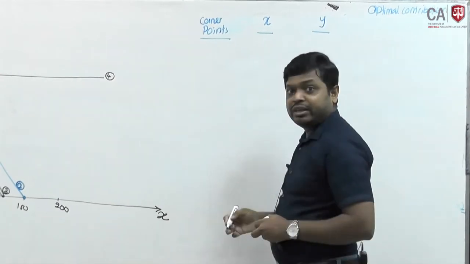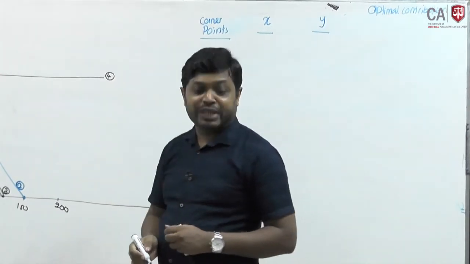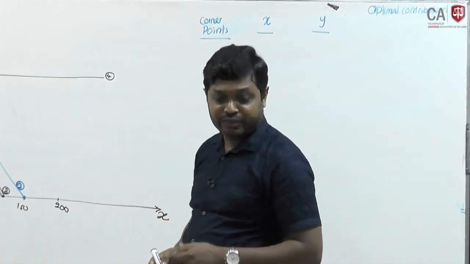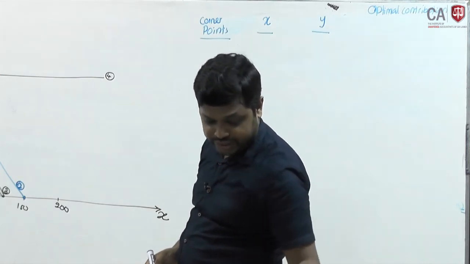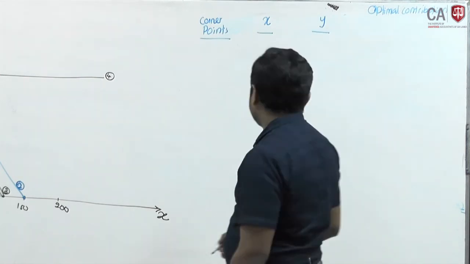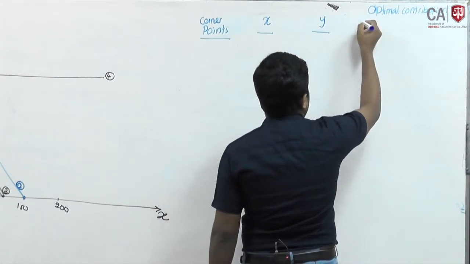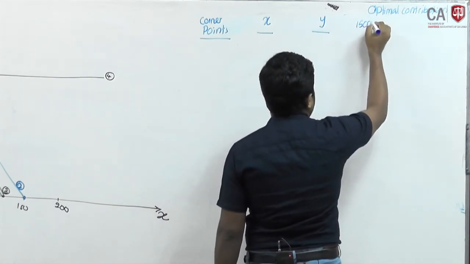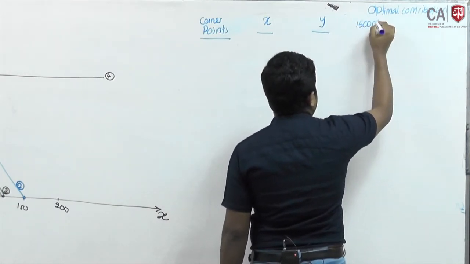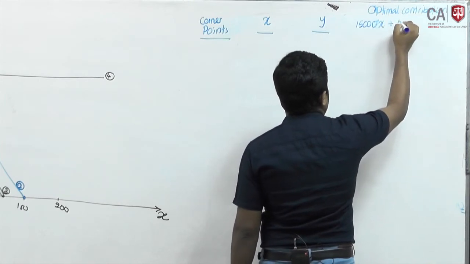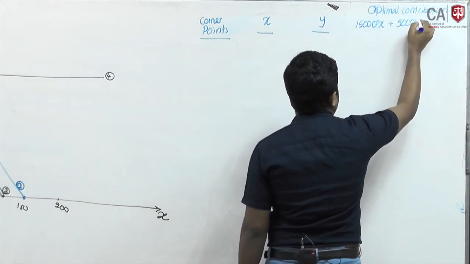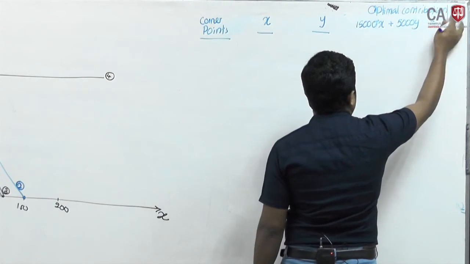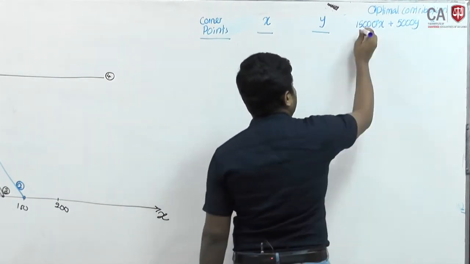Can you remember the objective function? We have already found it: 15,000 x plus 5,000 y is the total optimal contribution.